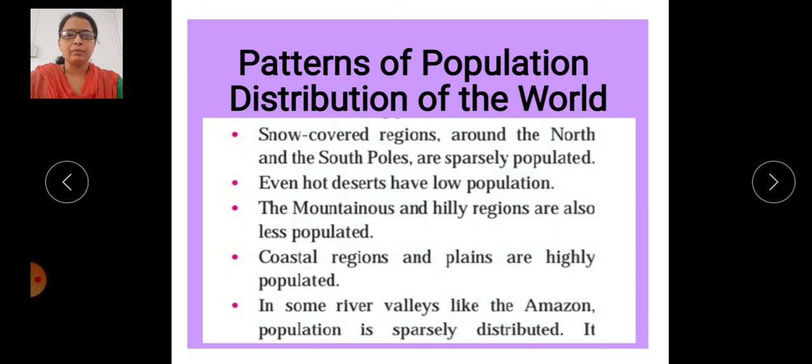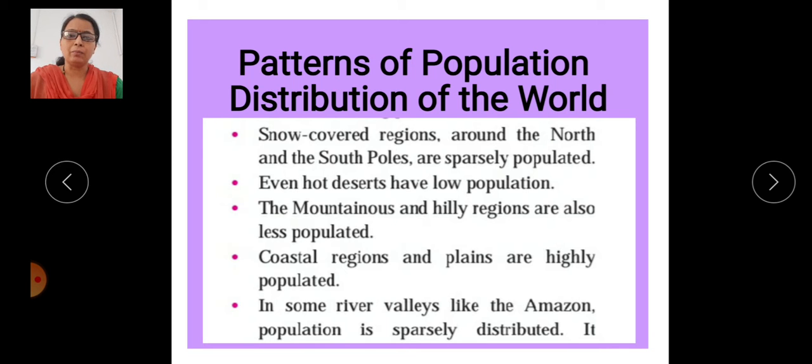For geography, we discussed a dot method map which shows the world population distribution on the earth surface in the last session. Now we also continue that point related with the patterns of population distribution of the world.